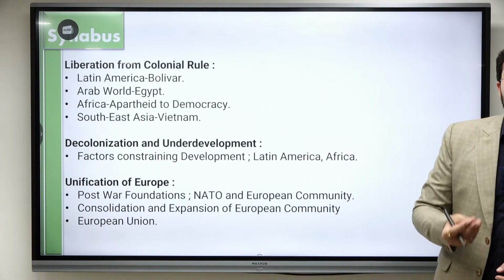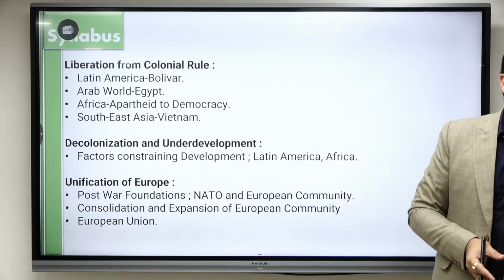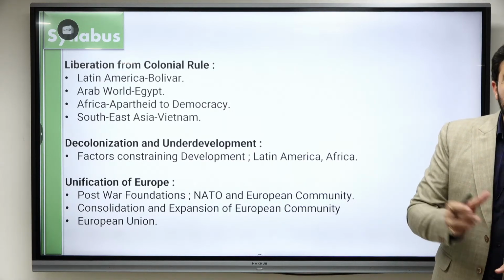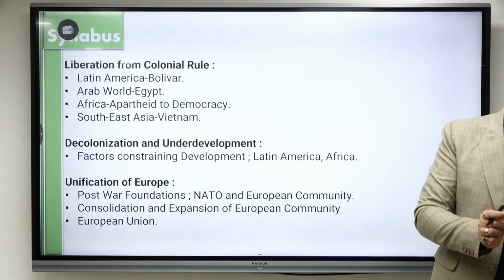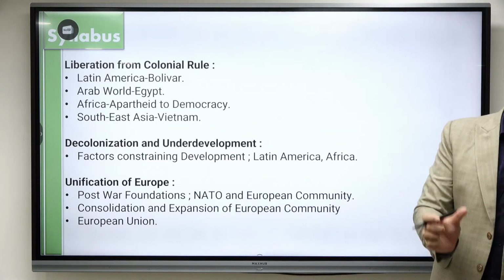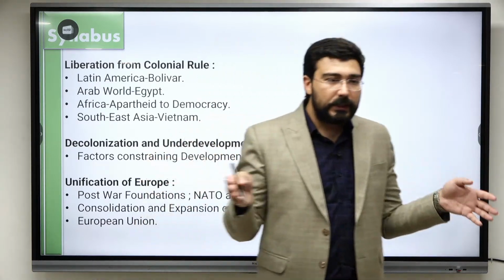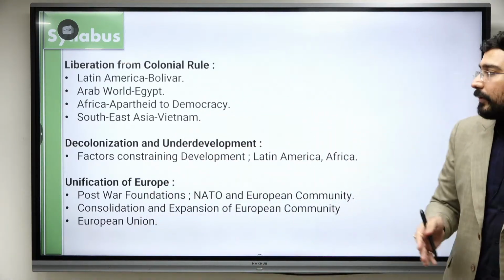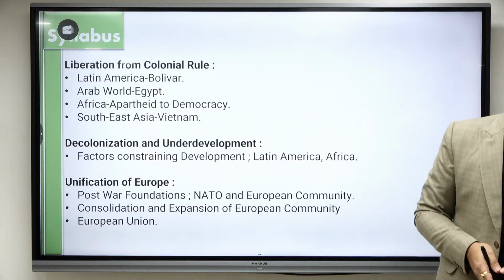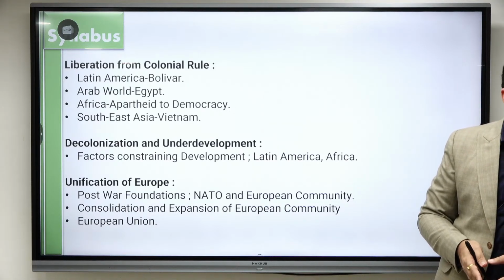Okay, initially they were a very small organization known as Benelux. Okay, it was a mixture of B for Belgium, NE for Netherlands, and Lux for Luxembourg. Right? These were the three countries which created it. Then afterwards it was joined by some other powers like Britain and France. उन्होंने उसको join कर लिया.